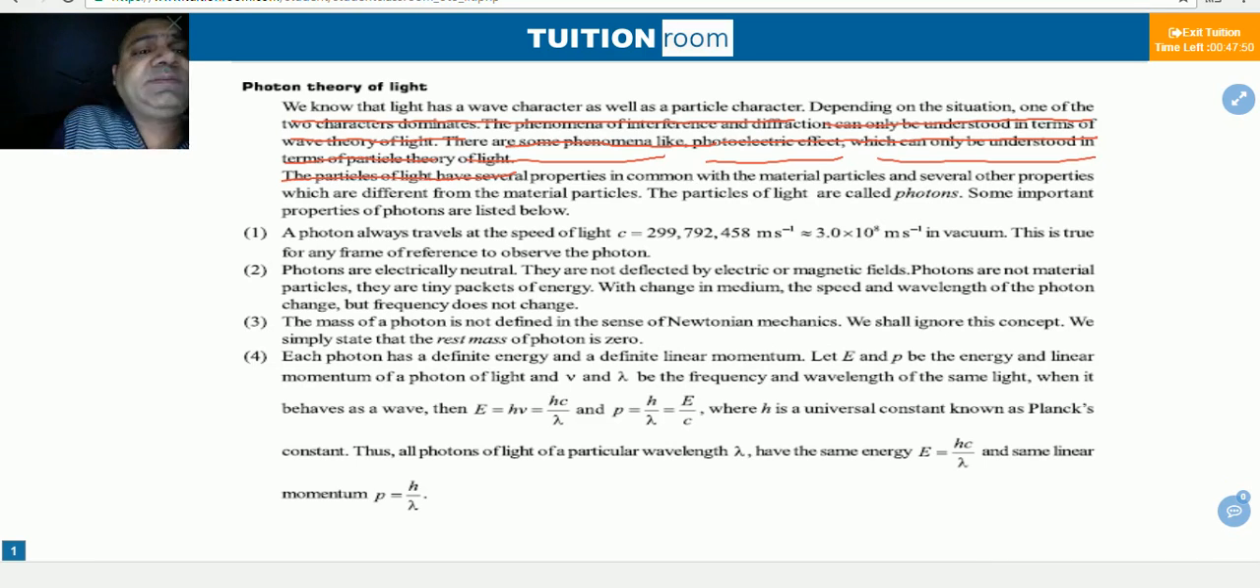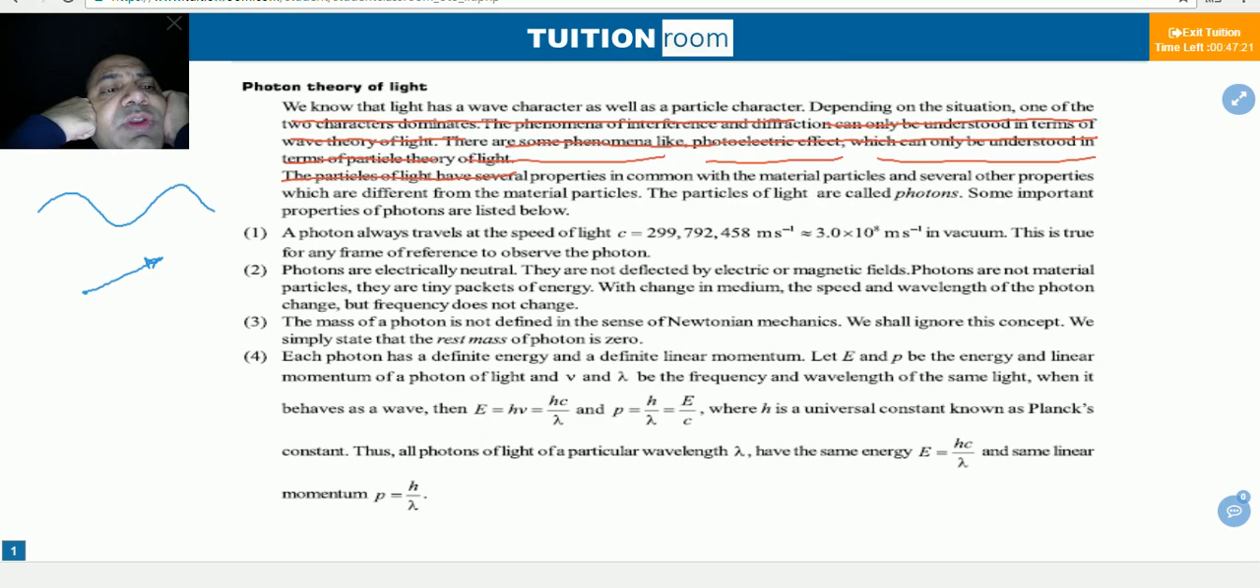What I say, the light has a dual nature. Sometimes it behaves as waves. Waves means its motion is wavy nature, like this, and sometimes it behaves like a particle. Particle means it will travel in a straight line.